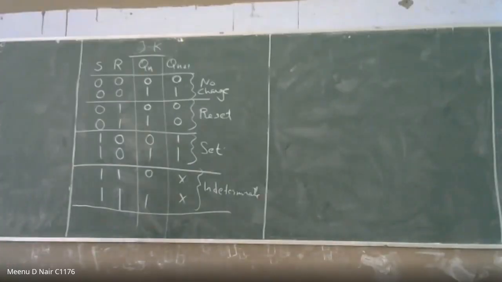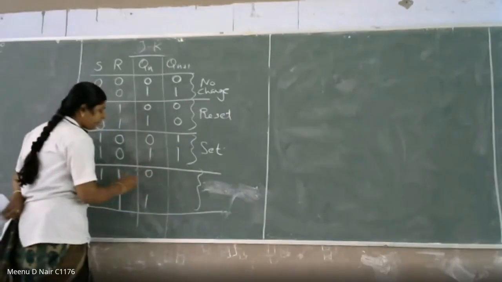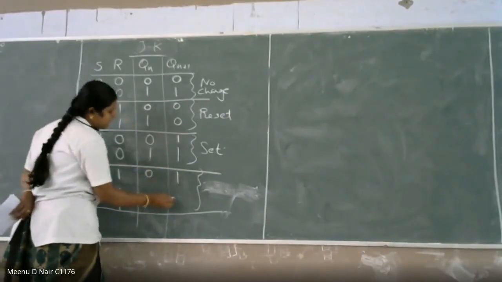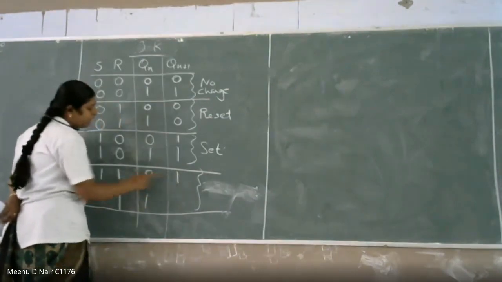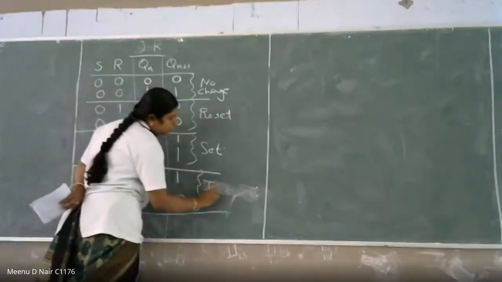And there is one more answer which says next state of 1 1 is 1 0. Okay. So what is happening? This is 1 1 and this is 0 1. Your answer will be this one is 1. The next state of 0 is 1, and the next state of 1 is 0. This is nothing but toggle. Okay.